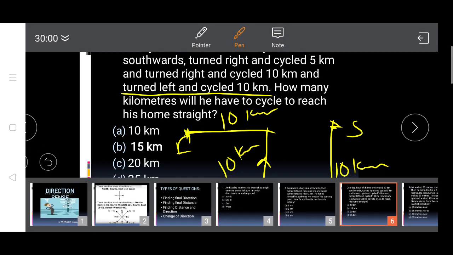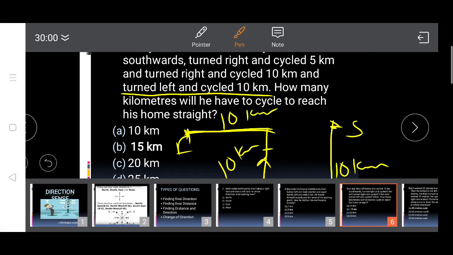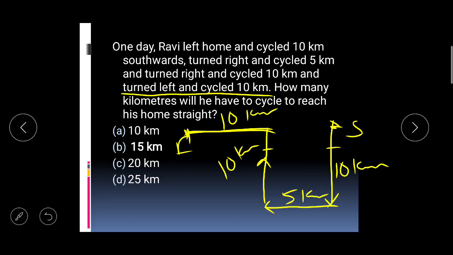So this is 10, these two lines are equal, this is 10 and this is 10. So these two lines are equal, that means this is also 5, this is forming a rectangle, right. So total distance from F to S is how much? This is 15 kilometers, right. So he has to ride 15 kilometers. So the answer is 15.